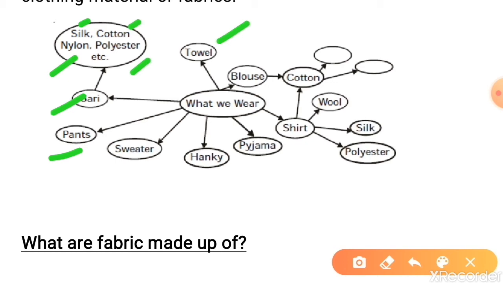A towel can be made of cotton or other synthetic fibers. Blouse, as we discussed in sari, can be made of silk, cotton, nylon. Shirt, your shirt can be made of wool, silk, polyester. Your handkerchief or hanky can be made of cotton, because cotton is considered the best for absorption of